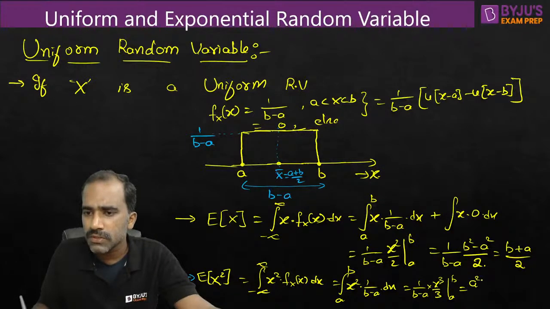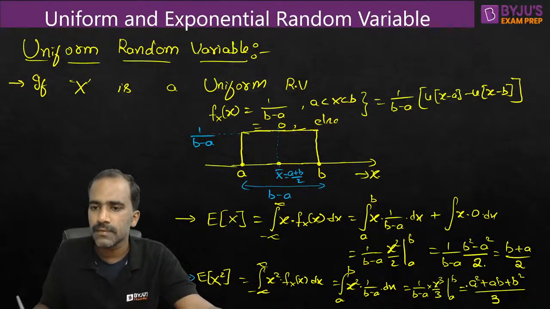So a square plus ab plus b square divided by 3. That's it, we got the result, the expectation of x square.